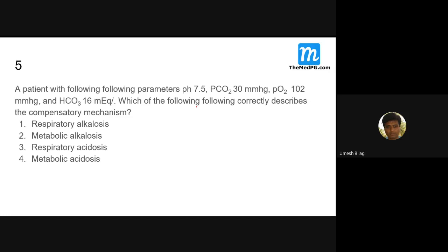A patient has the following parameters. pH is 7.5. What has happened to the pH? Increased, so it is alkalosis. Now PCO2: increased or decreased?